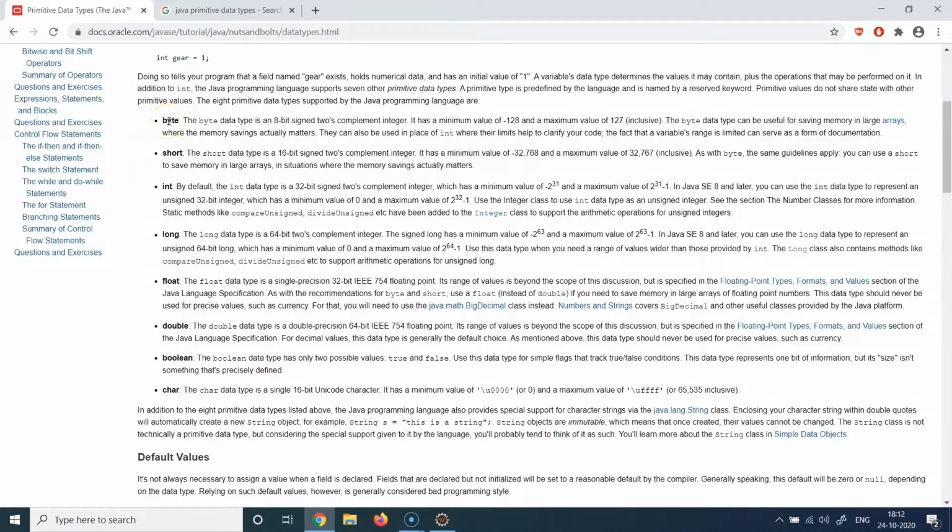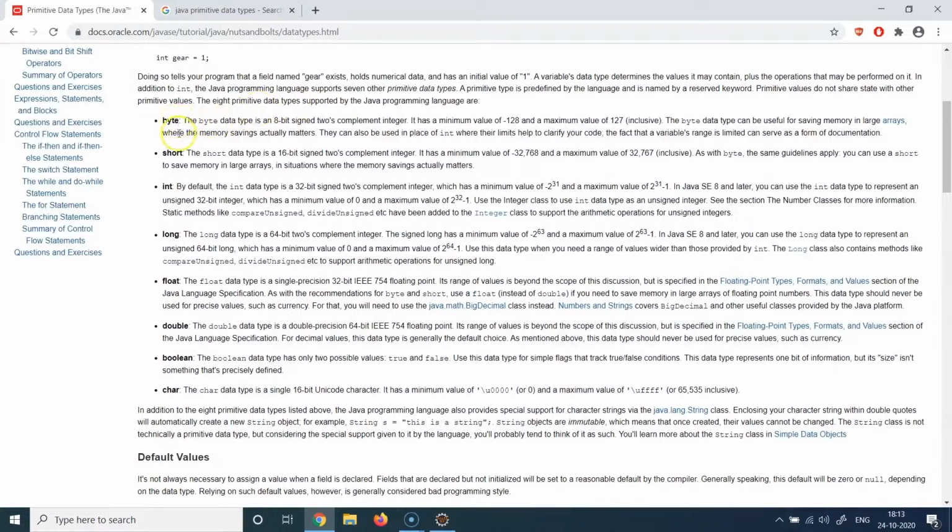Byte is the shortest possible data type which you can use in Java to store numbers. You can only store numbers within the range of -128 to +127. So you can see the range is very small, and Java has created this type for use cases where you want to store numbers which have very small values in this range. Why do we provide these kinds of options? Just to save memory, because the smaller data type will require less memory to be used in the Java program.